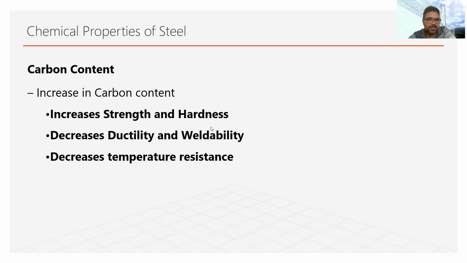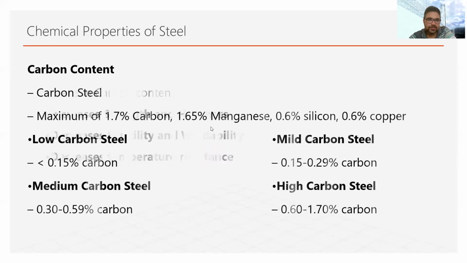We are very familiar now that with the increase of carbon content, the strength of steel increases along with the hardness. But at the same time, the ductility and weldability decrease. Also, with the increase of carbon content, the temperature resistance decreases. With different carbon content, we can have different grades of steel. So now I am showing here the different grades of steel based on the carbon content.